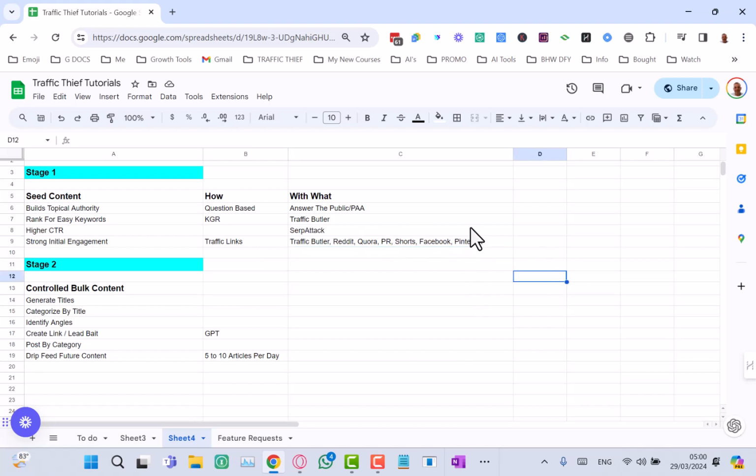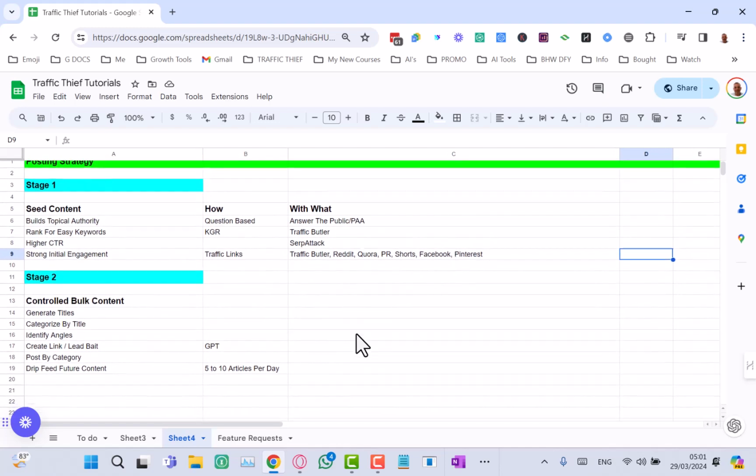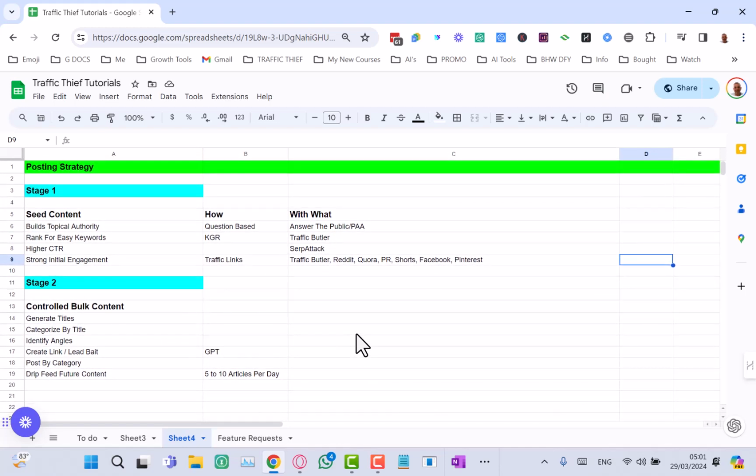Okay, and there's another method we could have added in here as well. That would be Google Discover. But I haven't found anything reliable yet that can give us a complete step-by-step system of how to do it and what to do. Okay, so I'll add some videos for that as well, if and when somebody comes up with a good enough system with case studies that we can follow.